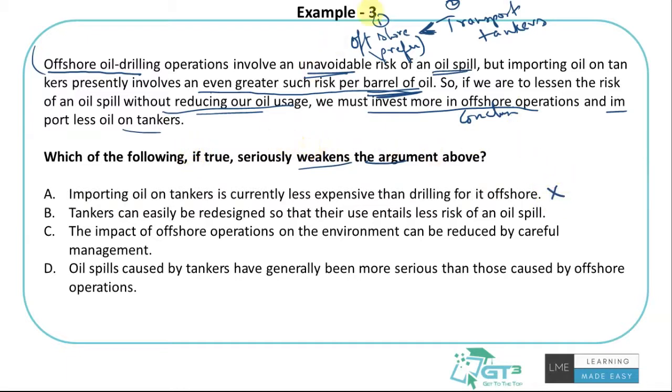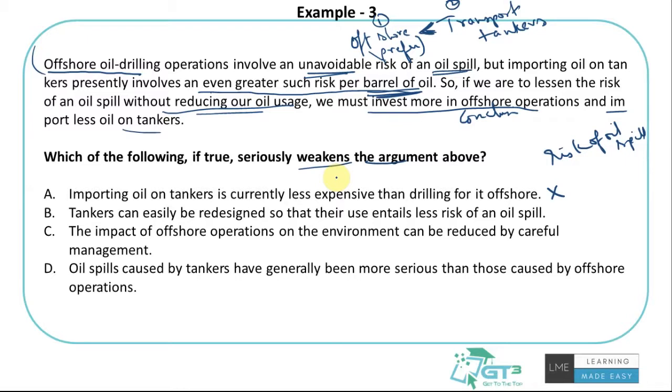Because its core argument is not related to money. It's related to the risk of oil spill, which is not being attacked in any way by this option. Yes, it could be less expensive. So what? The author is not talking about saving money or making it more efficient in terms of money. It's more about reducing the oil spill. So hence option A is not attacking the core argument.